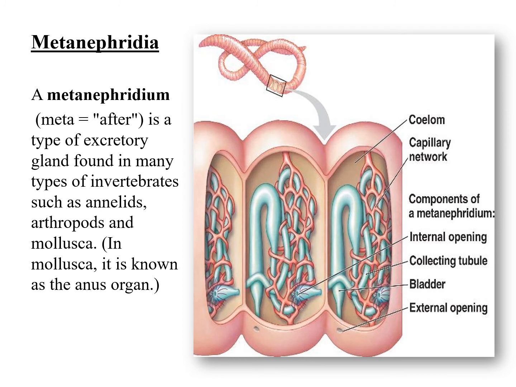Metanephridia. A metanephridium, meta means after, is a type of excretory gland found in many types of invertebrates such as annelids, arthropods, and mollusca. In mollusca, it is known as organ of Bojanus. Figure shows the metanephridia.